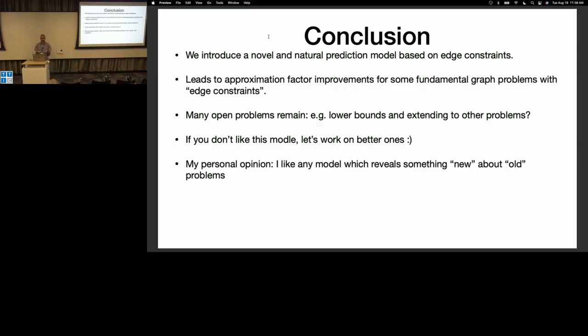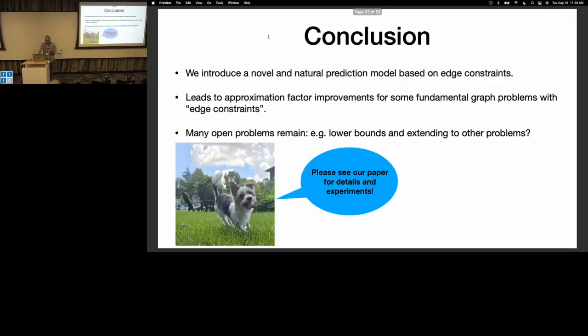There are some tools to prove lower bounds, but the lower bounds are relatively weak compared to the upper bounds. And whenever I tell people about this model, some people are very unhappy, thinking this model is too powerful. Well, I actually like it when people are unhappy, because then let's work together to create better models. But my personal opinion is that I like any model that introduces new ways to look at even old problems. And that's when I'm happy.